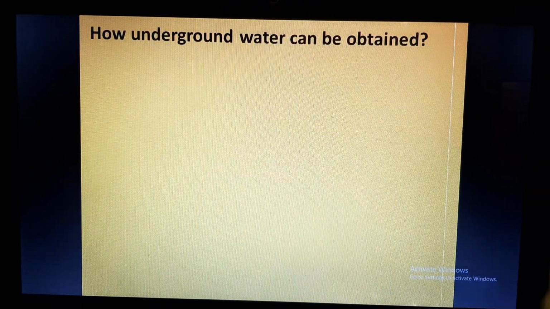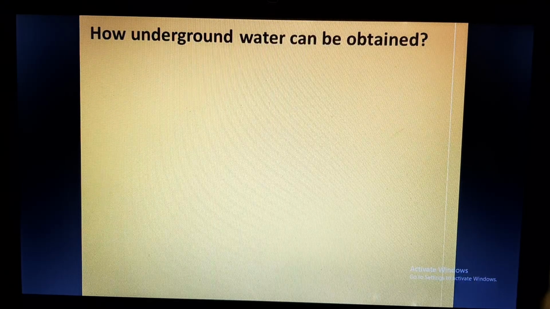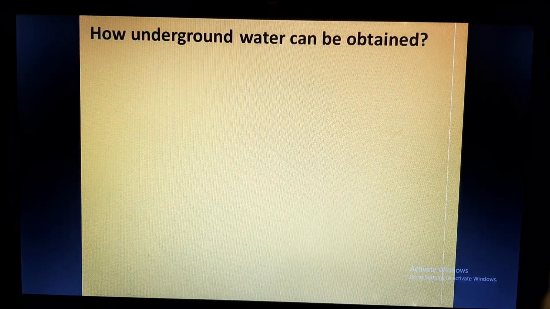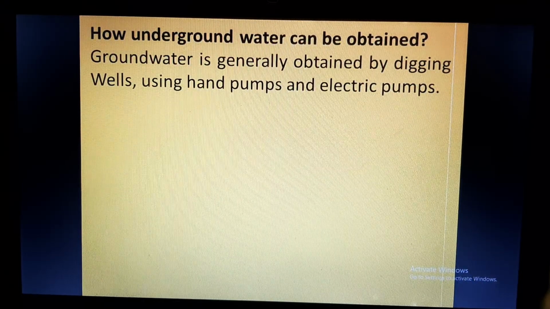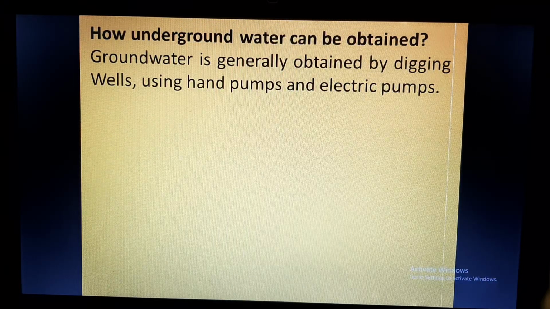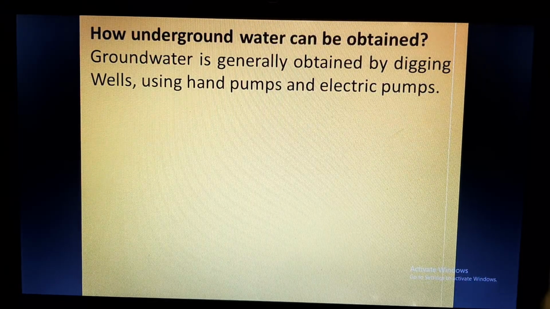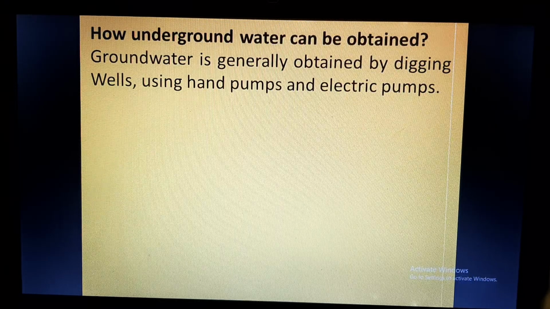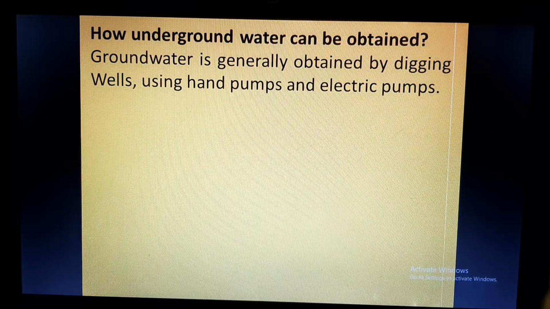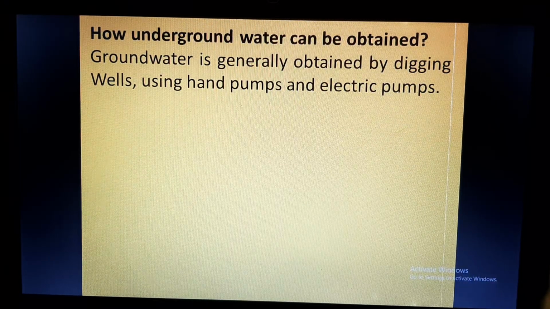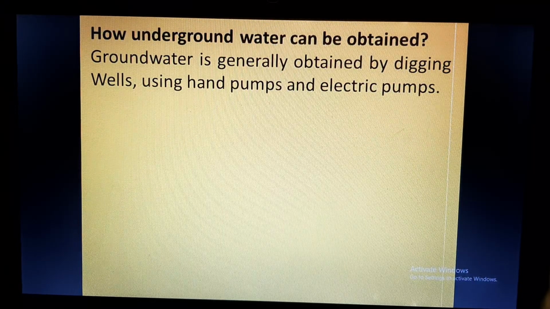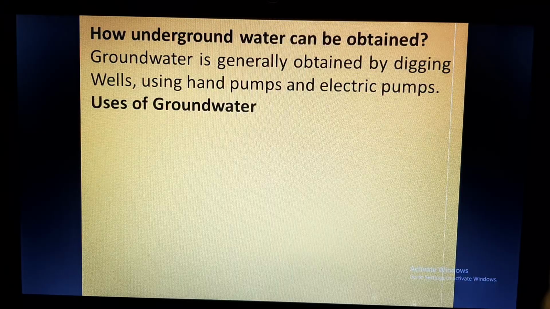Now next we will study how underground water can be obtained for consumption of living organisms. Groundwater is generally obtained by digging wells, using hand pumps and electric pumps. We know that water is present inside the ground. To utilize that water, we need to dig the ground so that we reach the water table and can avail the groundwater. This can be done by digging wells, and by using hand pumps and electric pumps.